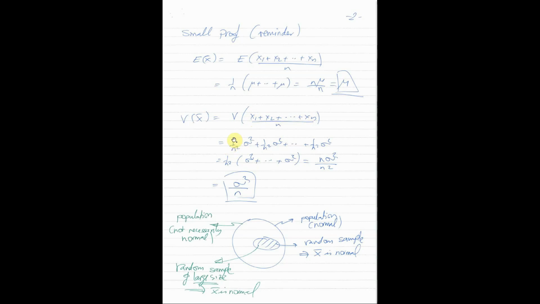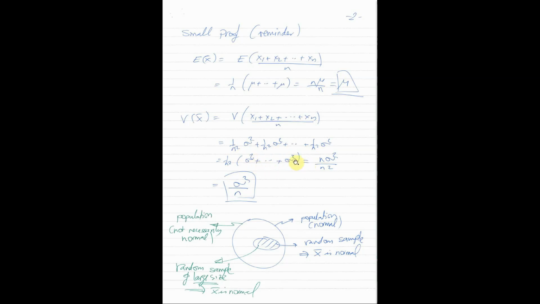So it is 1 over n squared, that's the constant square, times sigma square, the variance of x1, plus 1 over n squared times sigma square, the variance of x2, plus and so on, plus 1 over n squared times sigma square for xn. Again, we can take 1 over n squared as common, and then open bracket, we have sigma square plus and so on plus sigma square. How many terms do we have?